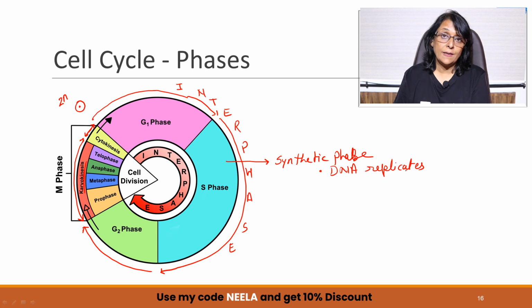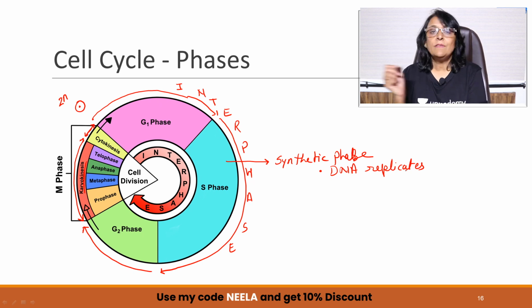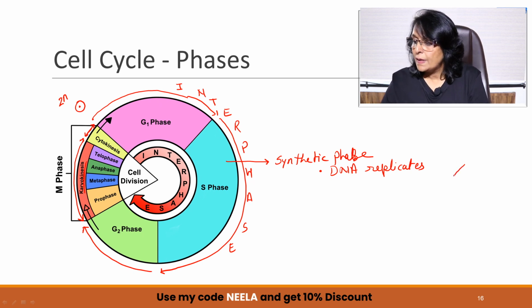DNA is going to divide or replicate. Now, do you know how DNA replicates? Our DNA is a double-stranded structure. The structure was explained by Watson and Crick. So this is one thread of DNA, and then there is one more. This is the other strand.